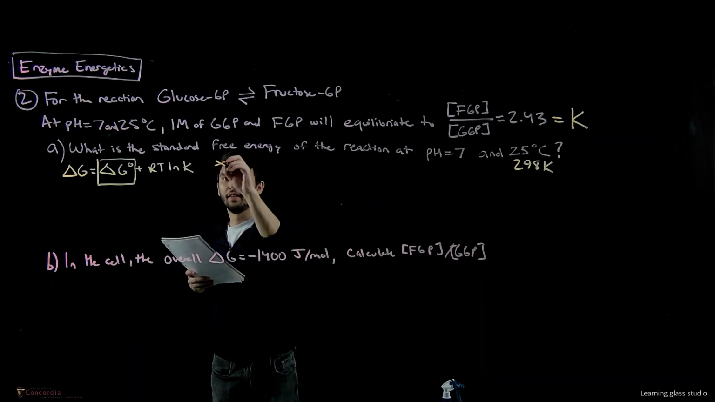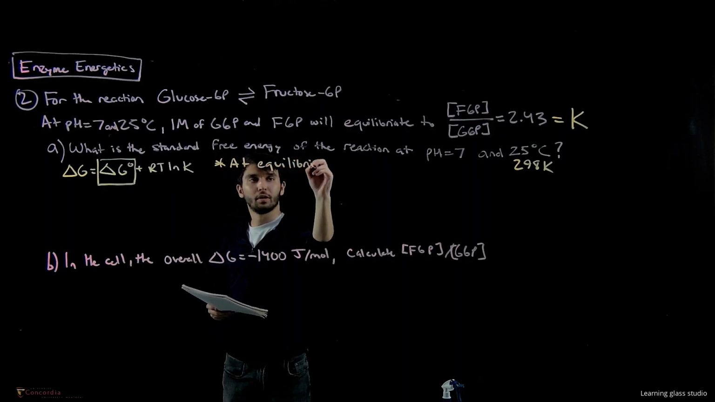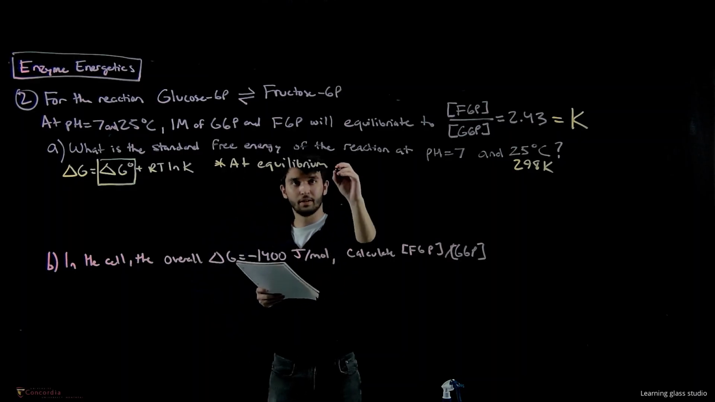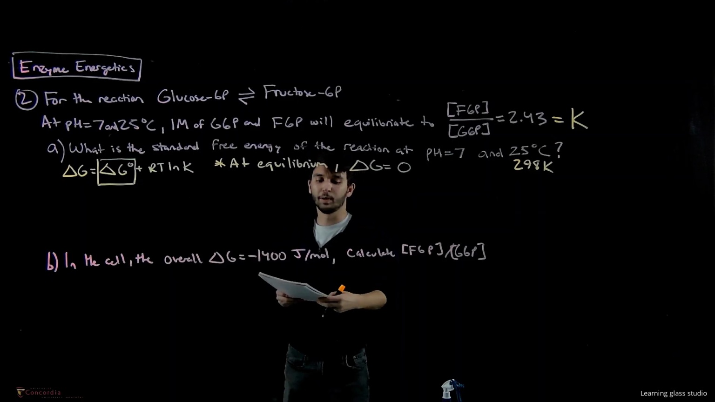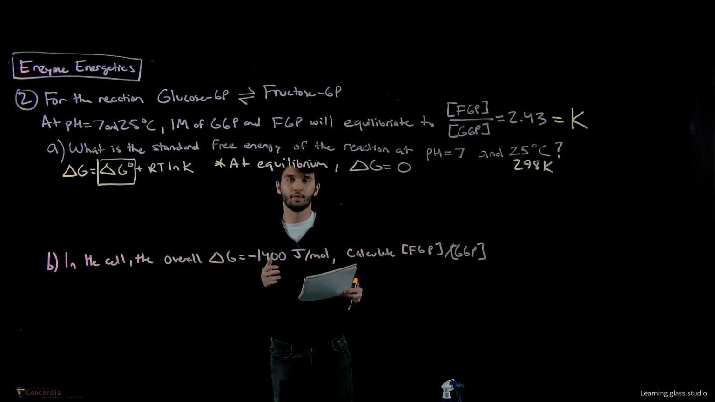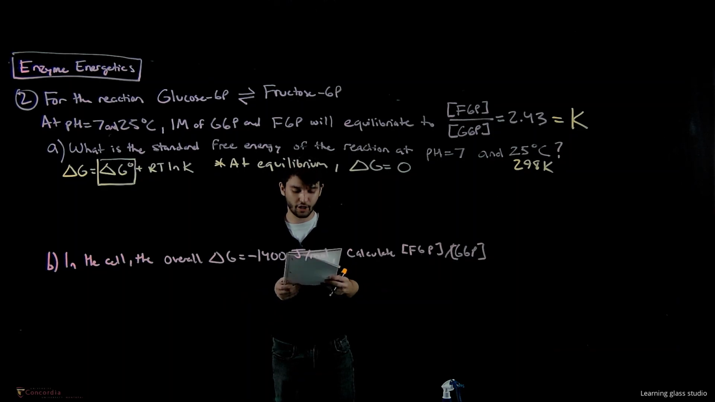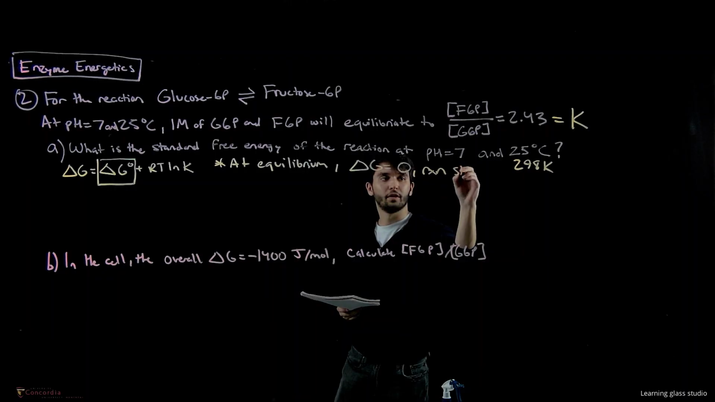So it's important to note that at equilibrium, delta G is equal to 0, and this is because the reaction essentially stops. So the rate of the forward reaction is equal to the rate of the reverse reaction, so there's no net gain or loss of free energy. So this is because the reaction stops.